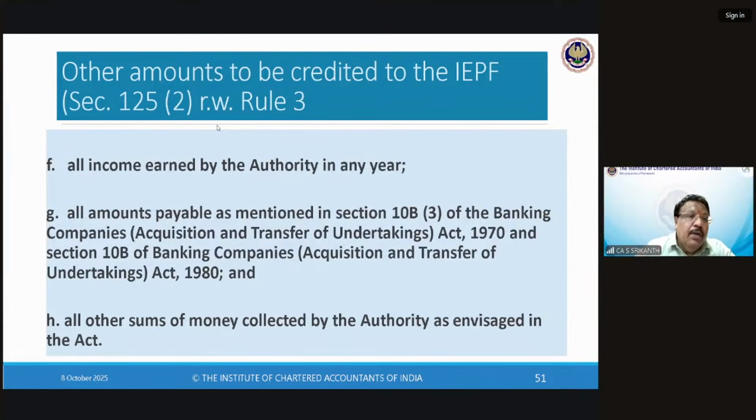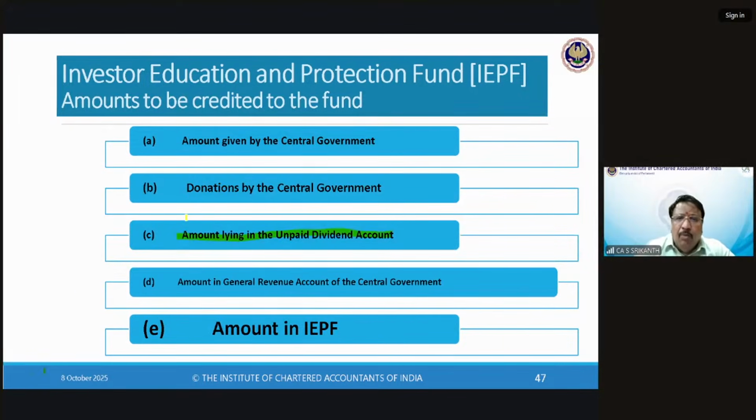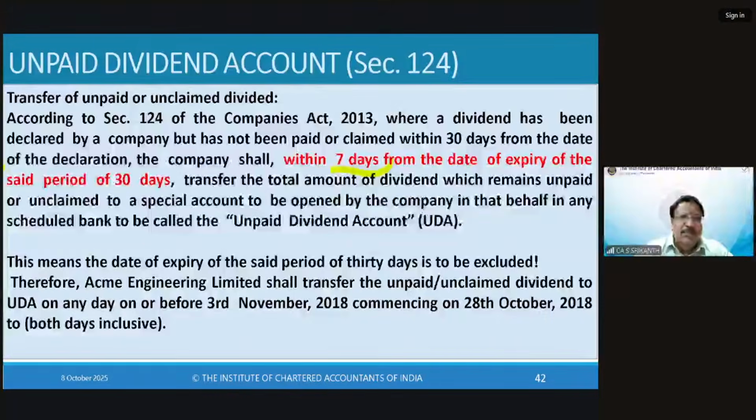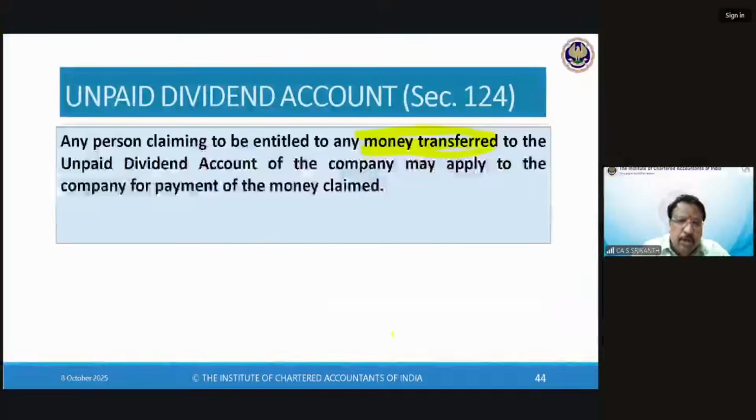Can you explain point C? Let me see what is point C. The point is amount lying in unpaid dividend account. What explanation do you want for this? See, here you're transferring now. After the expiry of 7 years, the amount lying in the unclaimed dividend account, that dividend plus interest, you're transferring now. That amount. Is your doubt clarified?